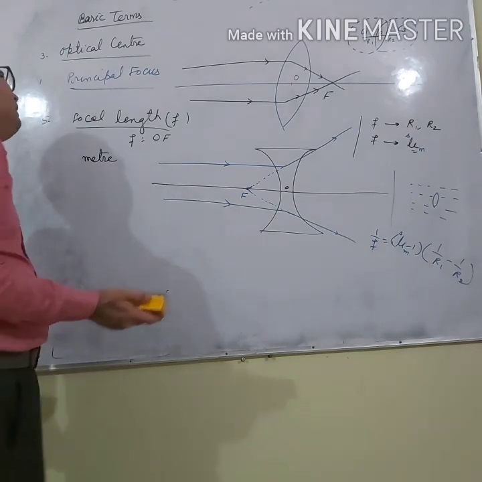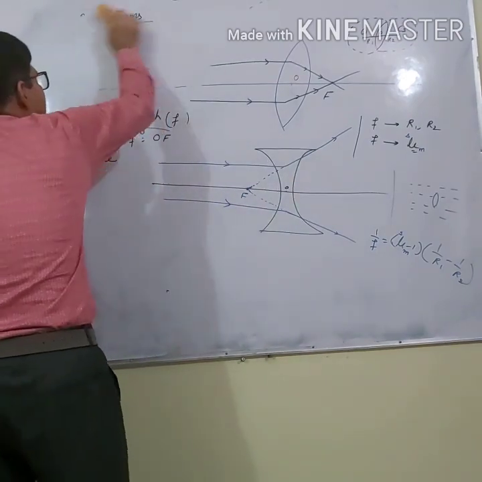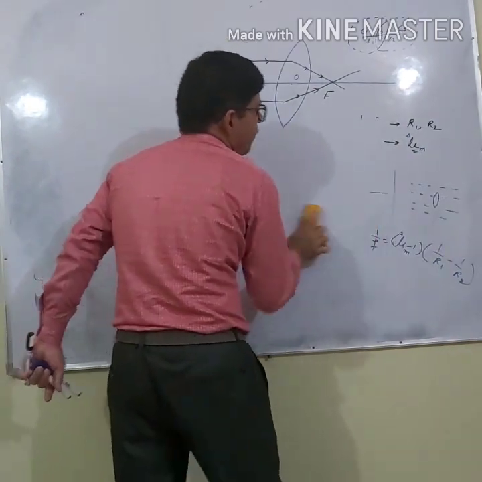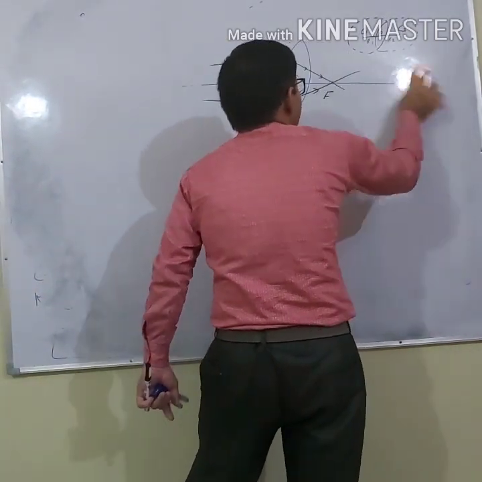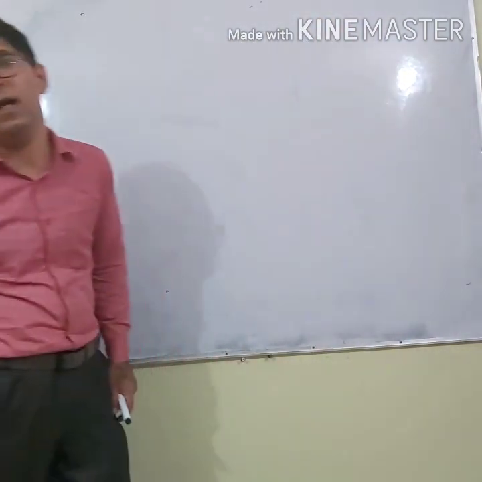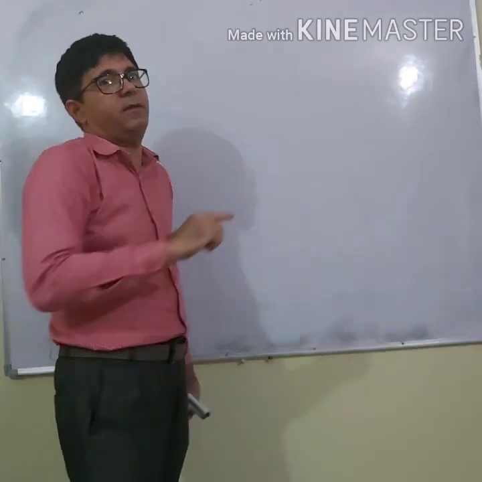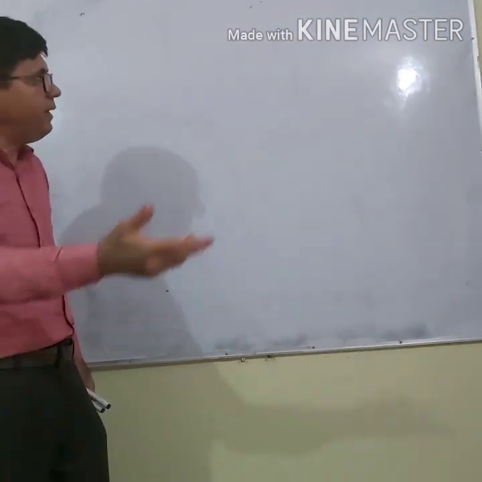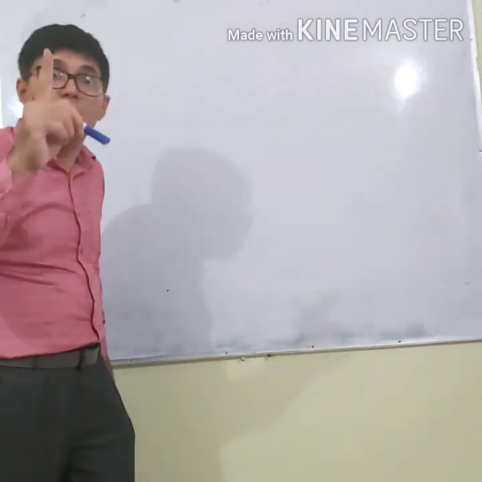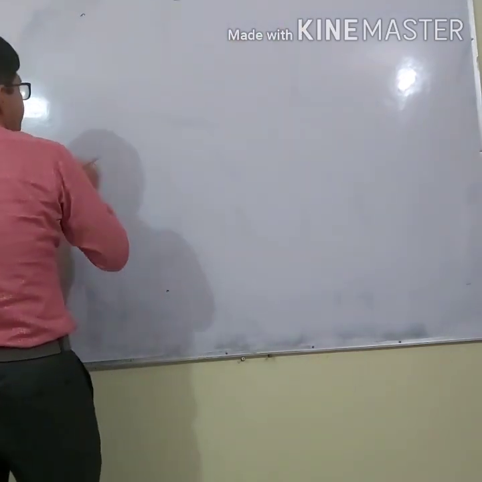Now after focal length, in lenses, how many surfaces do we have? We have two surfaces from where refraction will take place. In a mirror, how many reflecting surfaces did we have? We had a single reflecting surface. So there was a single focus in the case of a spherical mirror. But since spherical lenses have two refracting surfaces, there will be two focal points. So I am discussing them.